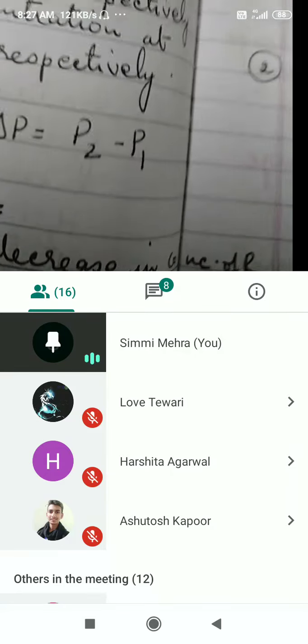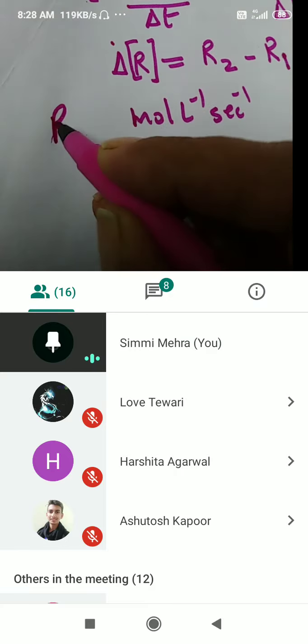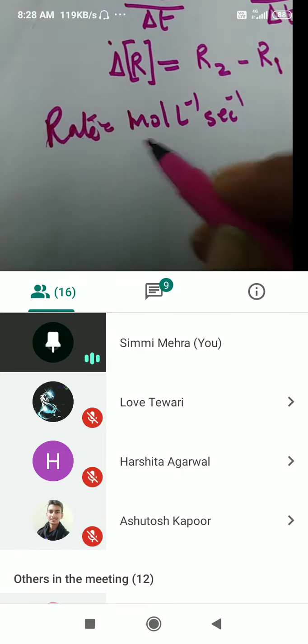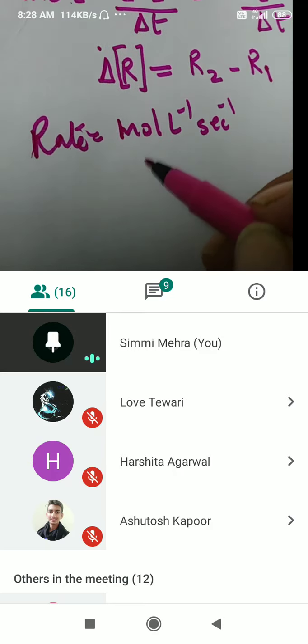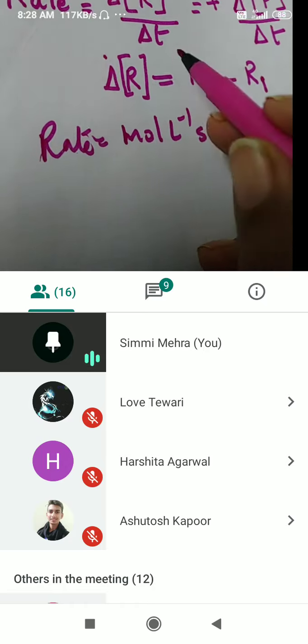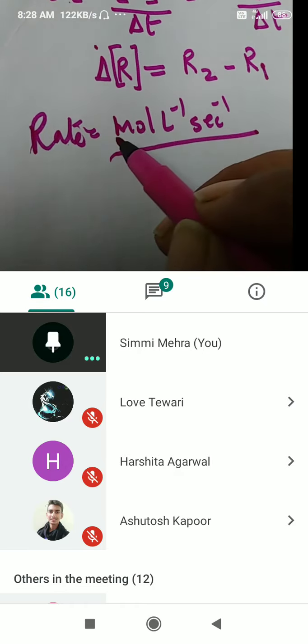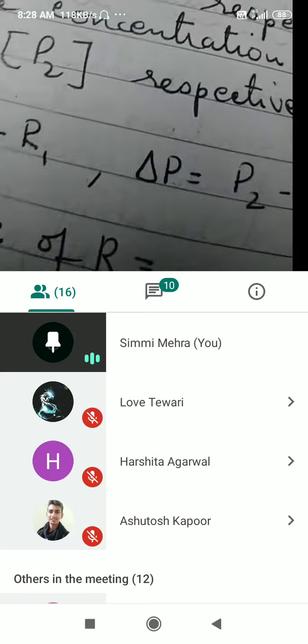So this is going to be your unit for the rate of a chemical reaction. Change in concentration is determined as moles per liter, and with respect to time, that is second inverse, so moles per liter per second.